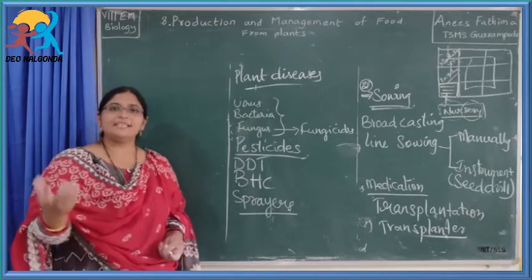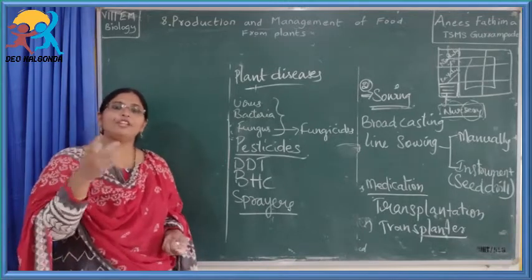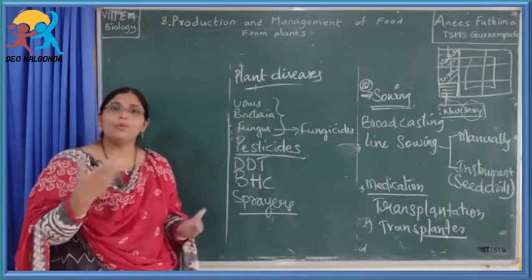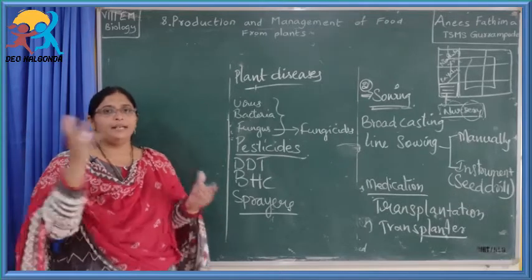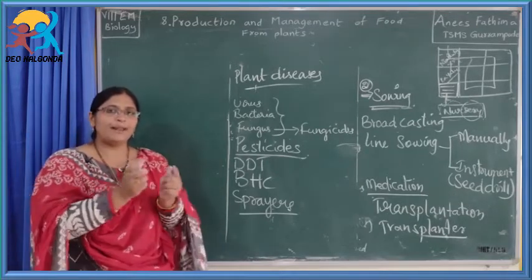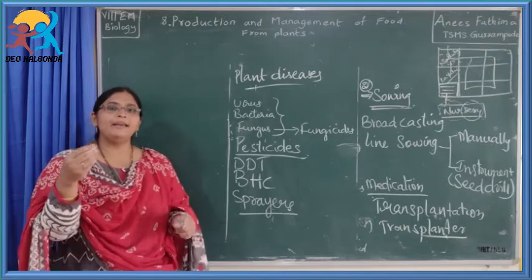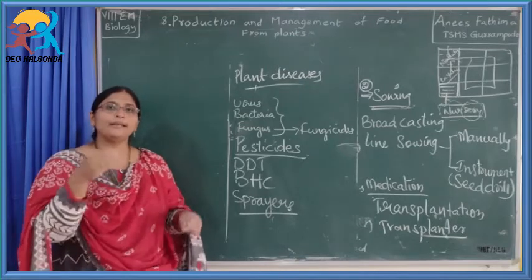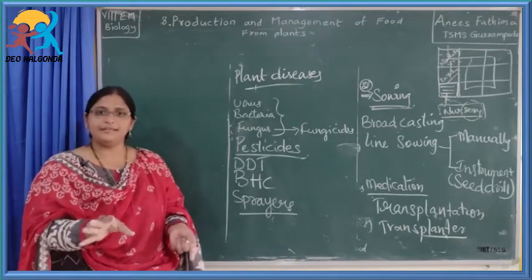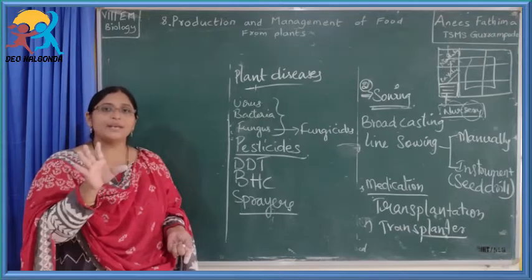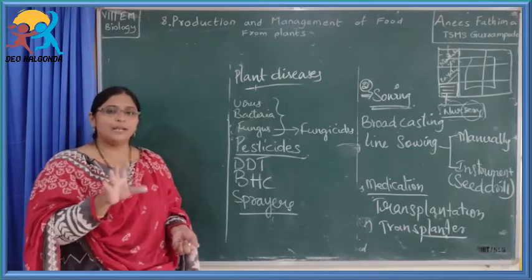You might have seen that if you leave the plant for 3 or 4 days without pouring water, what will happen? After 3 or 4 days the plant will shrink, and finally if we continuously don't pour water, the plant will die, isn't it? So water is very much essential for the plants so that they can grow.